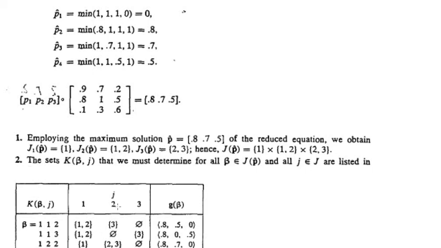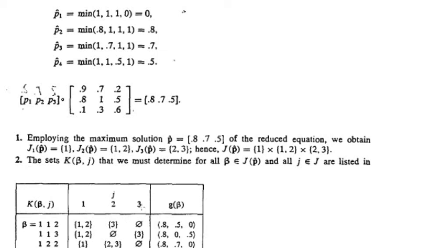Similarly, consider j equal to 2, K of beta 2. For k equal to 1, beta 1 is 1, but that is not equal to 2. Beta 2 is 1, not equal to 2. Beta 3 is equal to 2, which is equal to j equal to 2. So that satisfies the equation beta k equal to j for k equal to 3, which means that 3 is an element of K of beta 2.